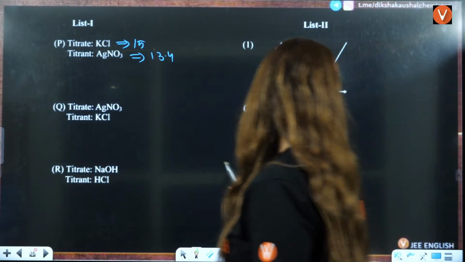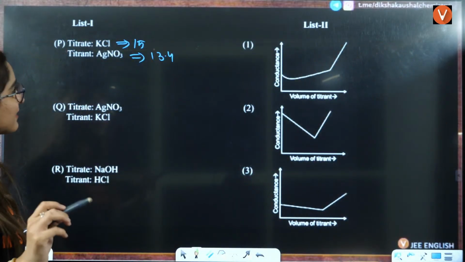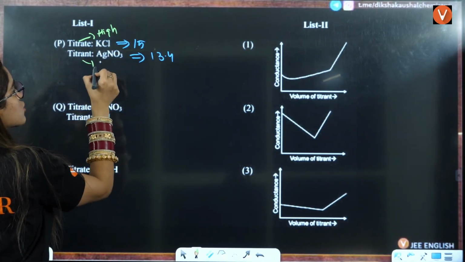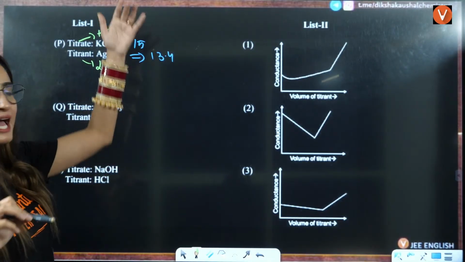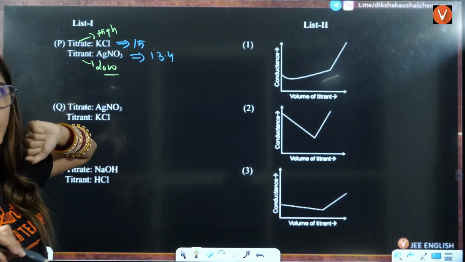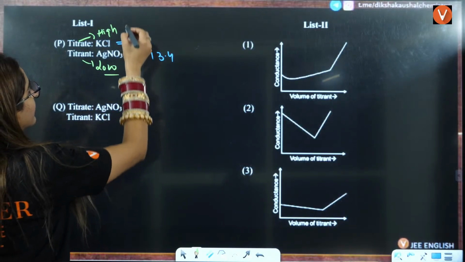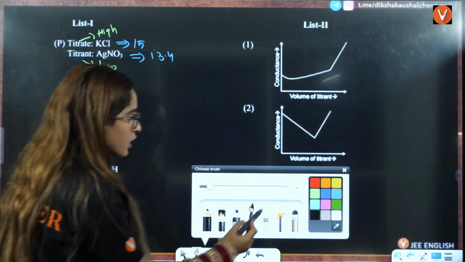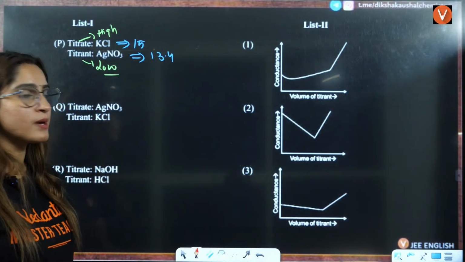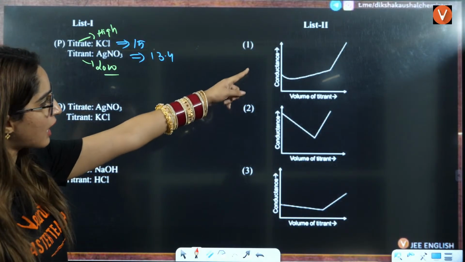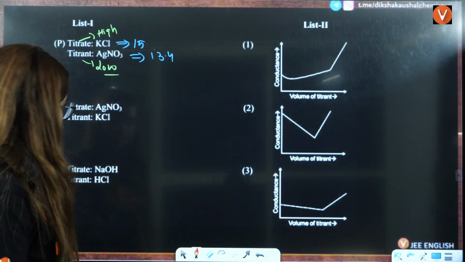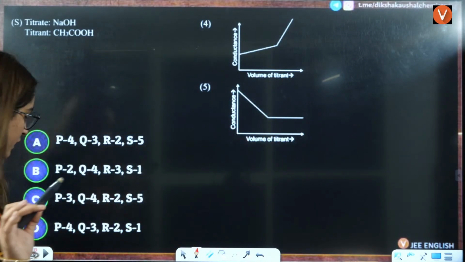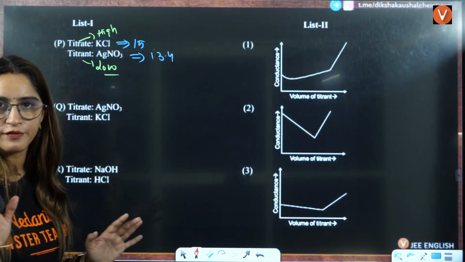Now if you see this here, in this case the titrate is higher in concentration and this is lower in concentration, and that has higher molar conductivity as compared to this. Now we know what exactly is happening here. What you have to remember first is that in these graphs 1, 2, 3, it is decreasing, then it is increasing. Here it is decreasing, then it is constant. Here it is increasing, then it is constant. First, we will see whether it will decrease or increase, right?